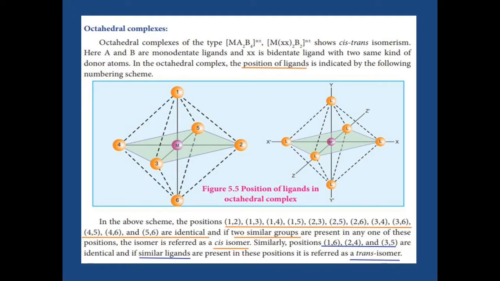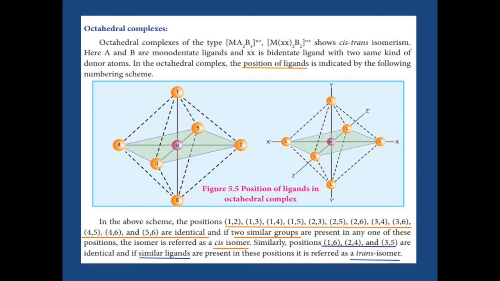Octahedral complexes. What are octahedral complexes? When the central atom is linked with 6 ligands, that is called an octahedral complex. There are 2 types. One is MA2B4. A and B are monodentate ligands. The monodentate ligands form 6 coordinate linkages with the metal, so that they are octahedral complexes.